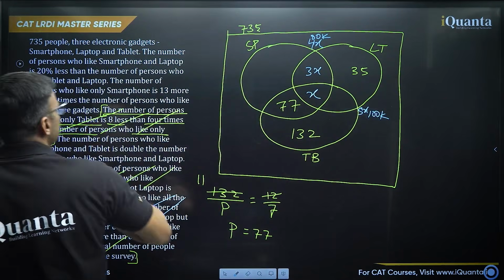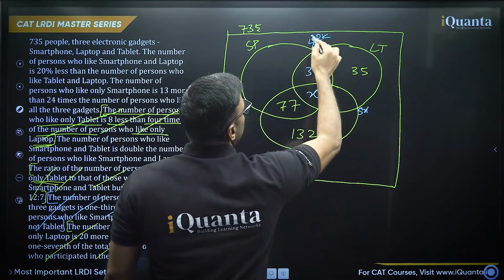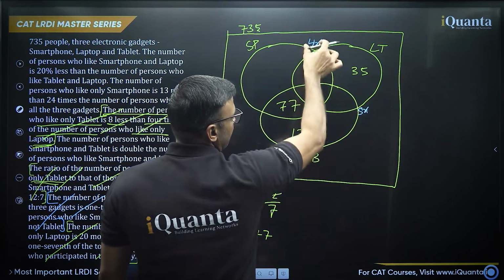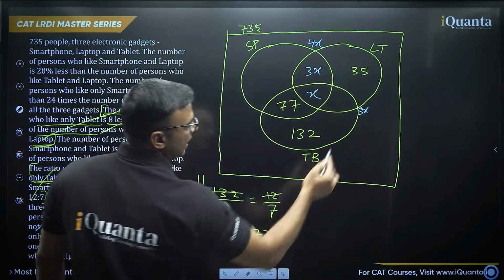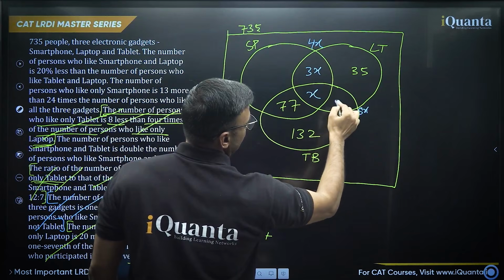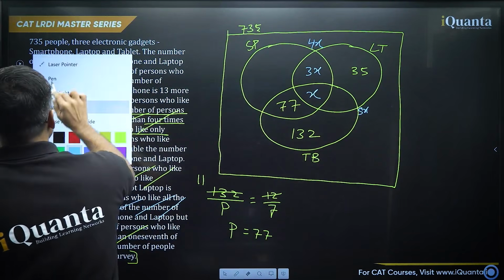Or you could also simply use the ratio. Okay, the ratio of this portion and this portion has to be 5:4. If this is 4x, this will be 5x. Now if this is 5x, then this portion will be 4x. Nice.